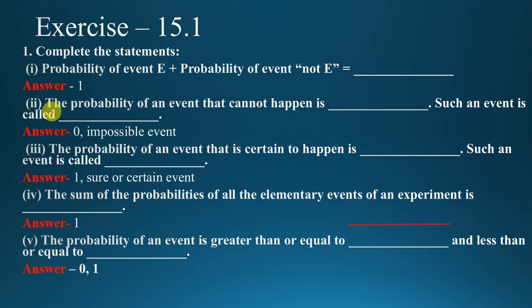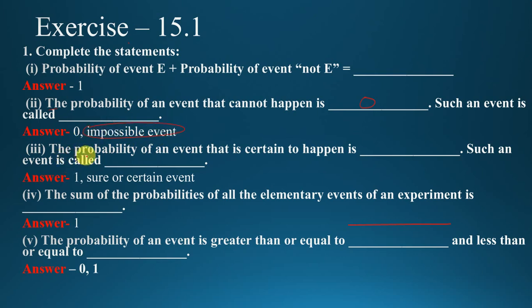Now second statement, the probability of an event that cannot happen is. It cannot happen. That means impossible event, and we know the probability of impossible event is 0. Such event is called impossible events.